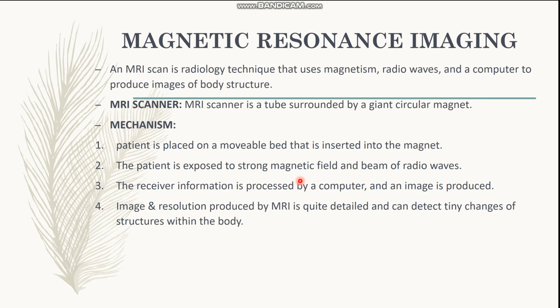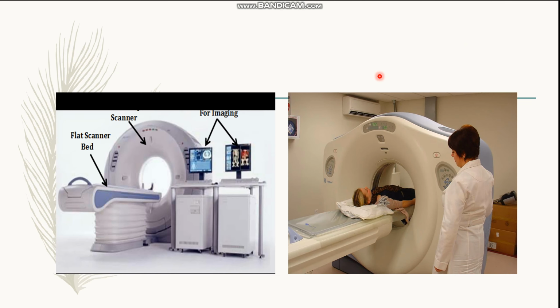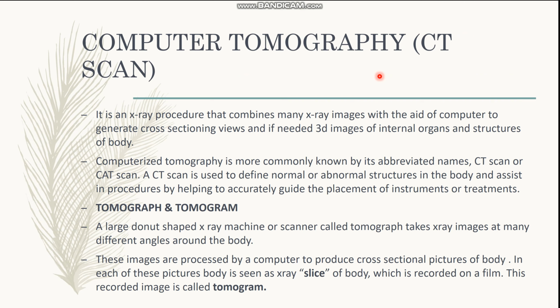Here the technology uses magnetism and radio waves, whereas in CAT scan or CT scan, X-rays are used to see the internal structure and to see the cross-sectional views of the brain.